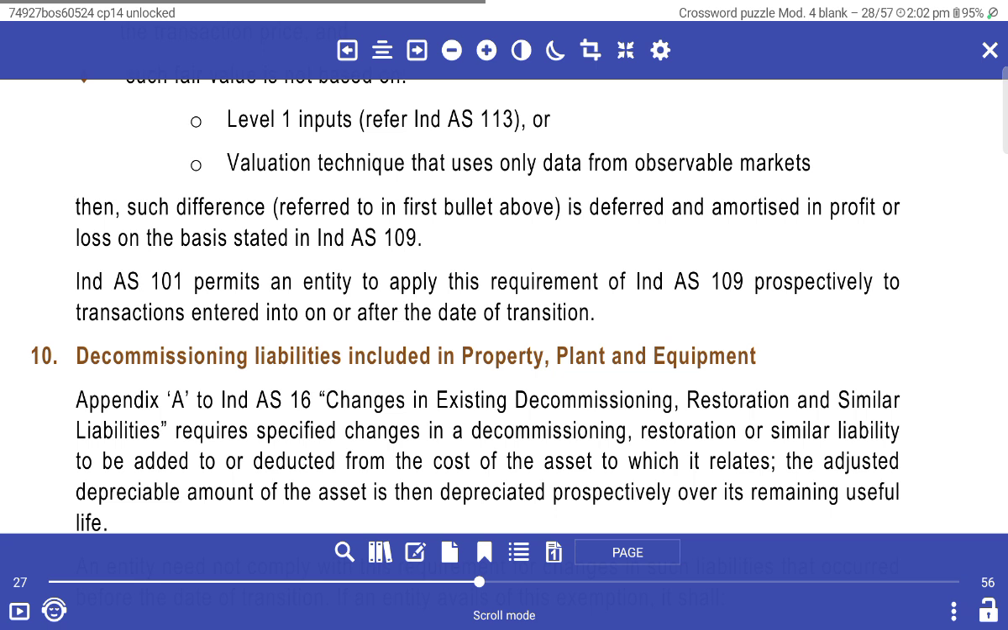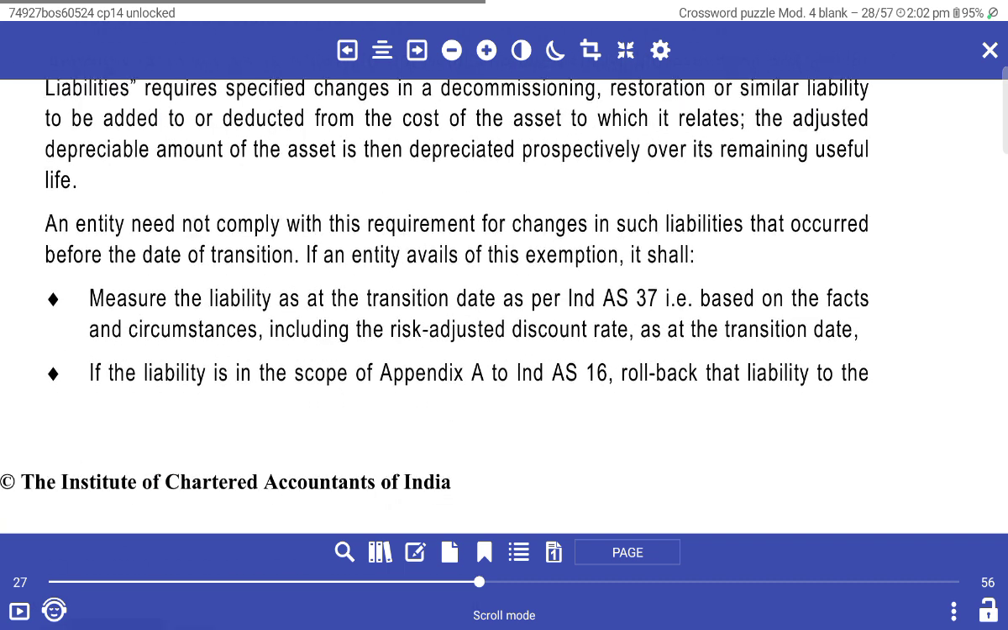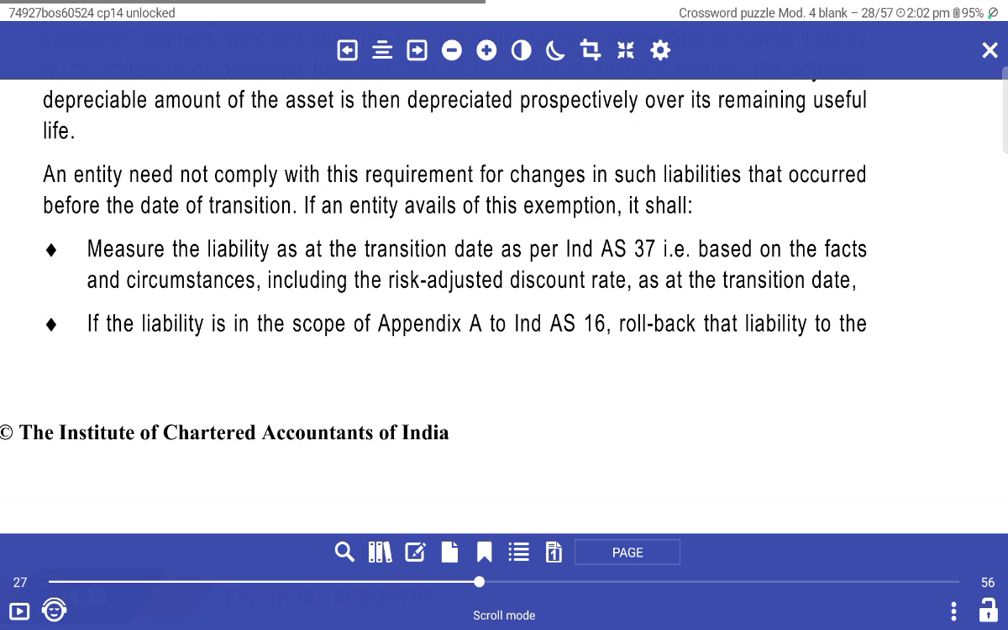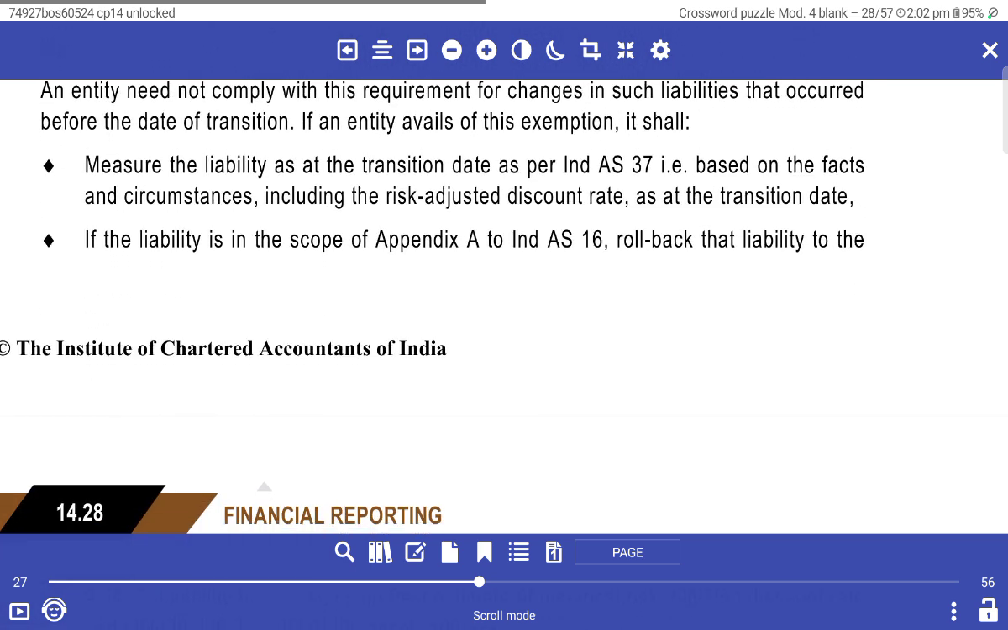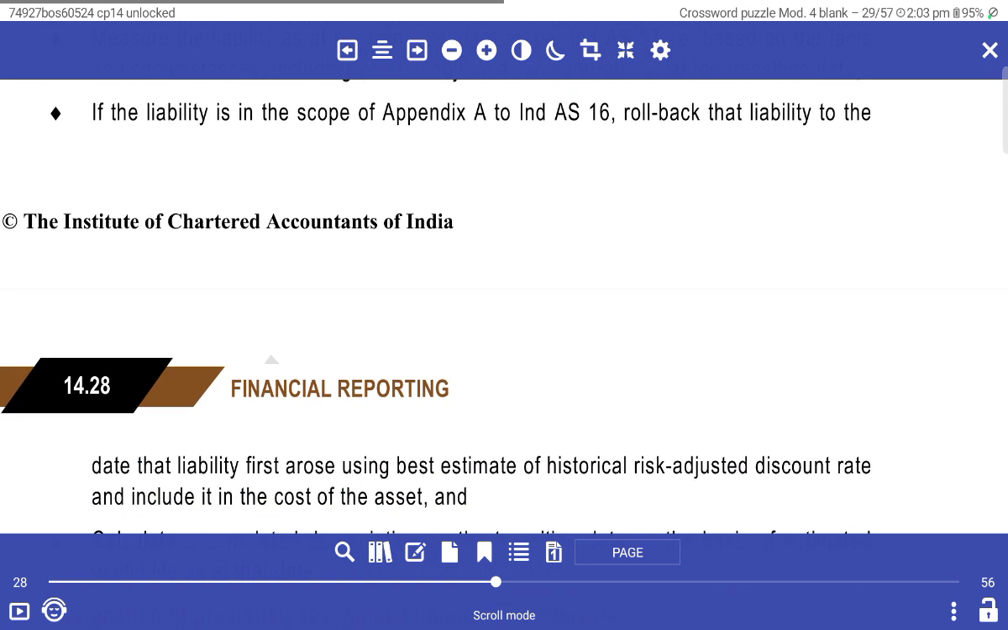Ind AS 101 permits the entity to apply the requirements of Ind AS 109 prospectively to transactions entered into after the date of transition. Decommissioning liabilities, including Appendix B, change in existing decommissioning or restoration similar liabilities require specific changes in the decommissioning or restoration liability, with a reduction in the cost of the asset as an adjustment to the depreciable amount of the asset and depreciation respectively over the useful life. The entity need not comply with the requirement of change in the assets and liability. The liability is measured using the risk-adjusted rate and provision rate.